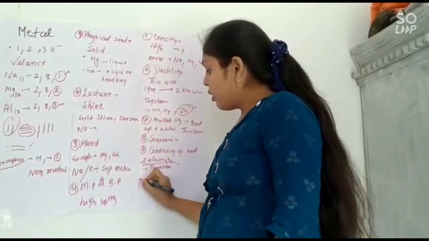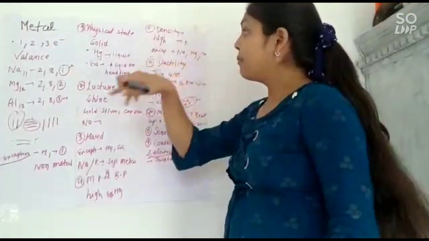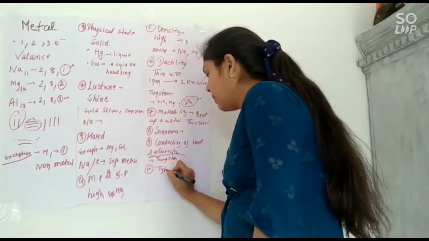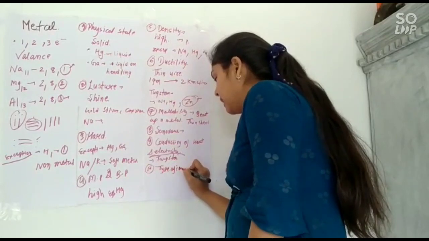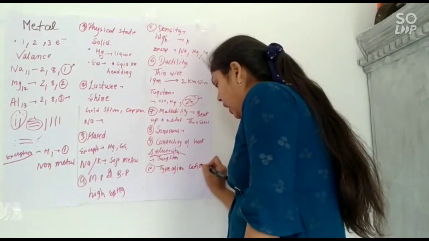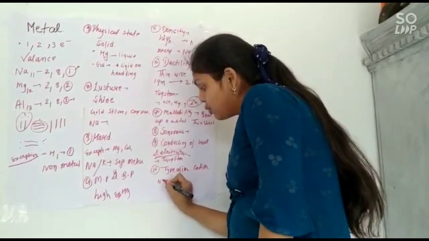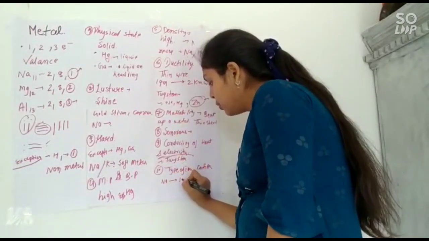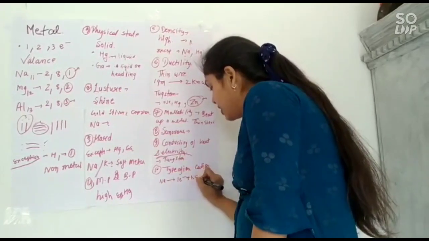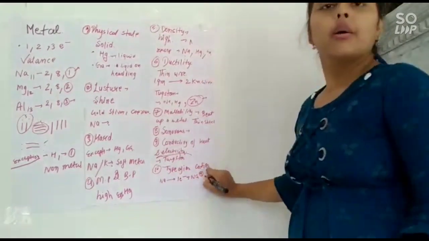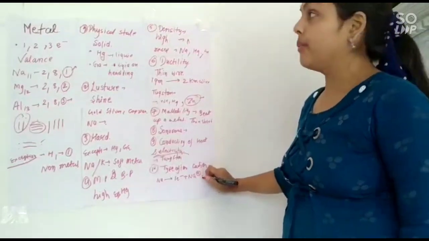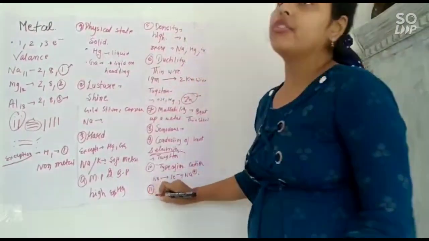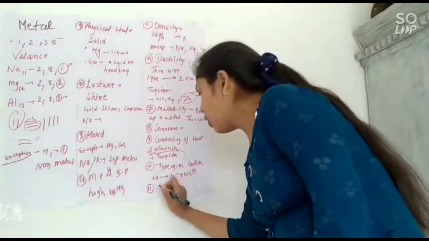Now we will talk about the type of ion formed by metals. The type of ion formed by a metal is a cation. Metals have excess electrons, so a metal donates electrons and makes a positively charged ion, also called a cation. Metals also make basic oxides.